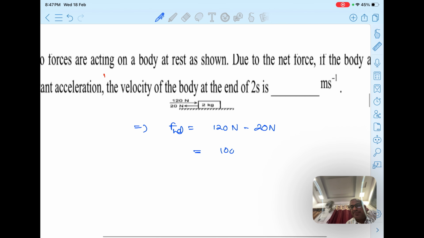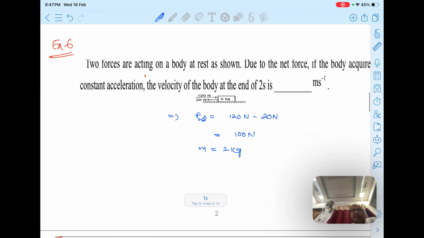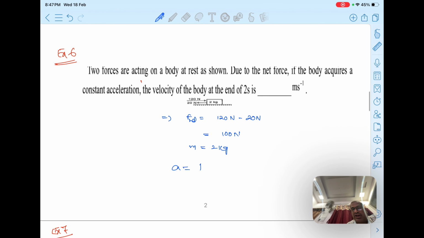How much will we get here? 100 Newton. And the mass of the body, how much is given, students? That is equal to 2 kg. So what will the acceleration of the body be? By Newton's second law of motion, net force by mass, that is 100 Newton by 2 kg. How much will we get? That is 50 meter per second square acceleration.